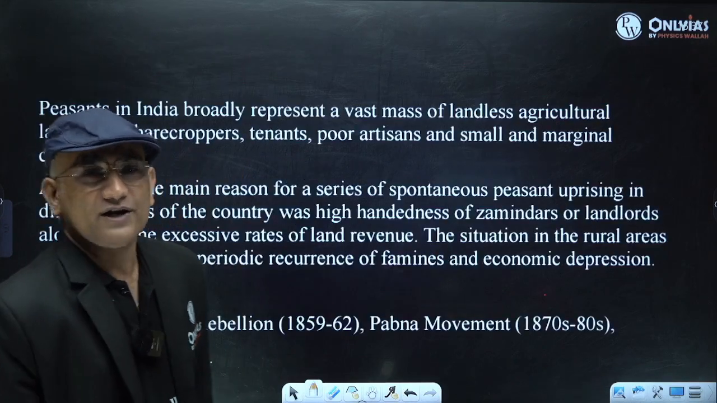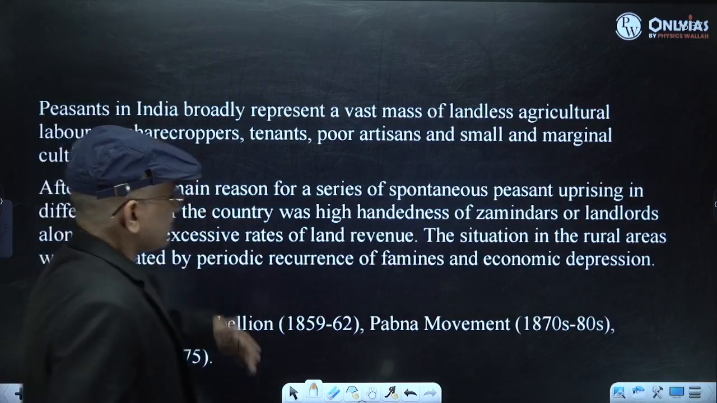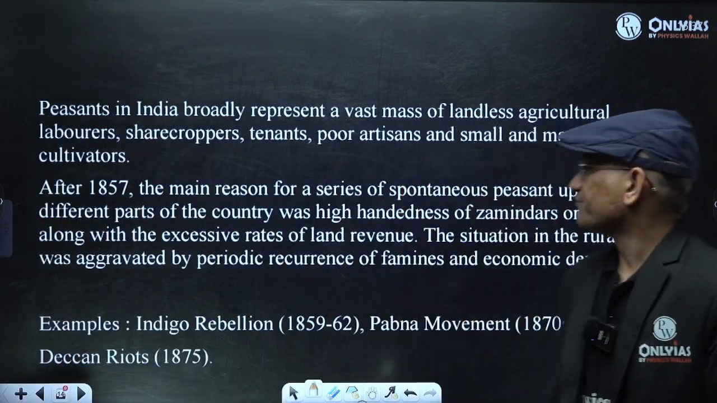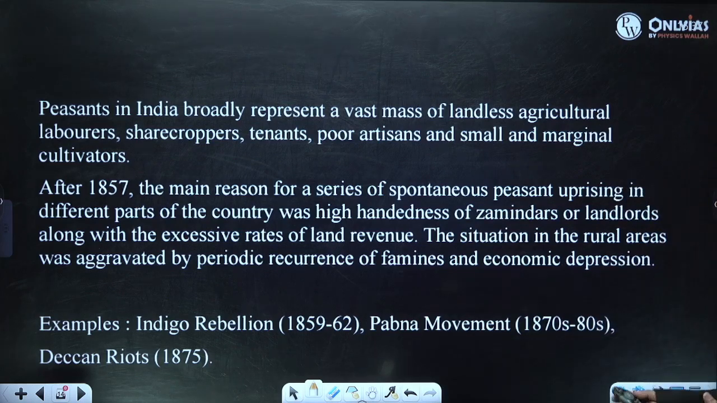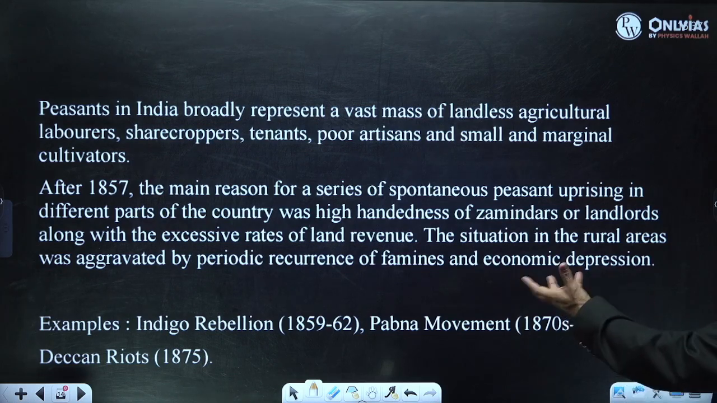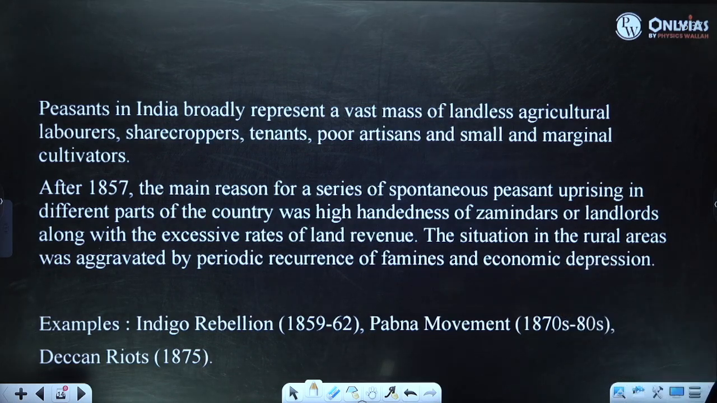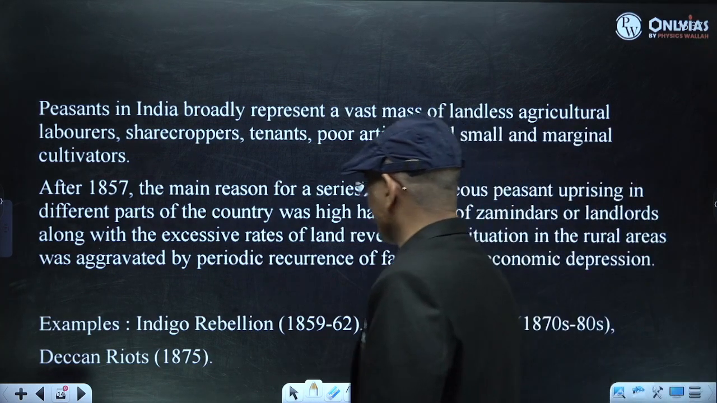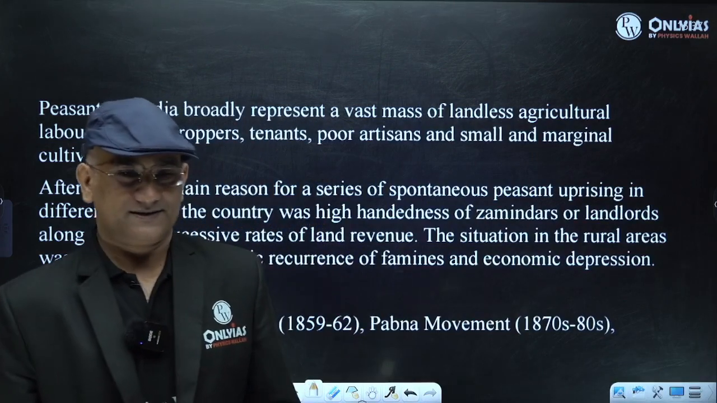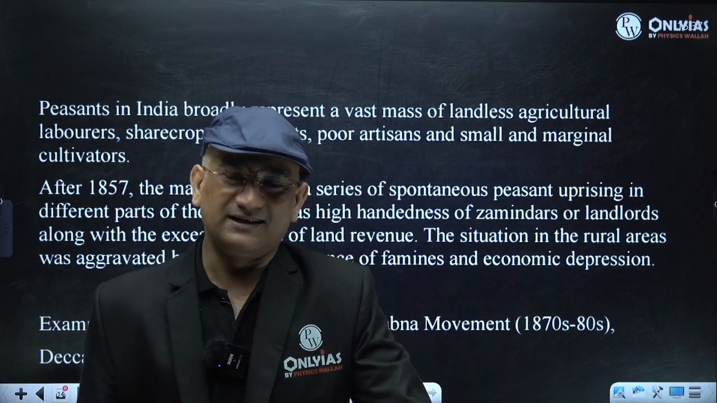Fine. So you can use this, that peasants represent a vast mass of landless agricultural laborers. And after 1857, what was the reason for their spontaneous peasant uprisings in different parts of the country? Because of excessive rent, because of the high-handedness of zamindars. And you can also give examples of the Indigo rebellion, Pabna movement, and Deccan riots. So this way you can handle this question also.